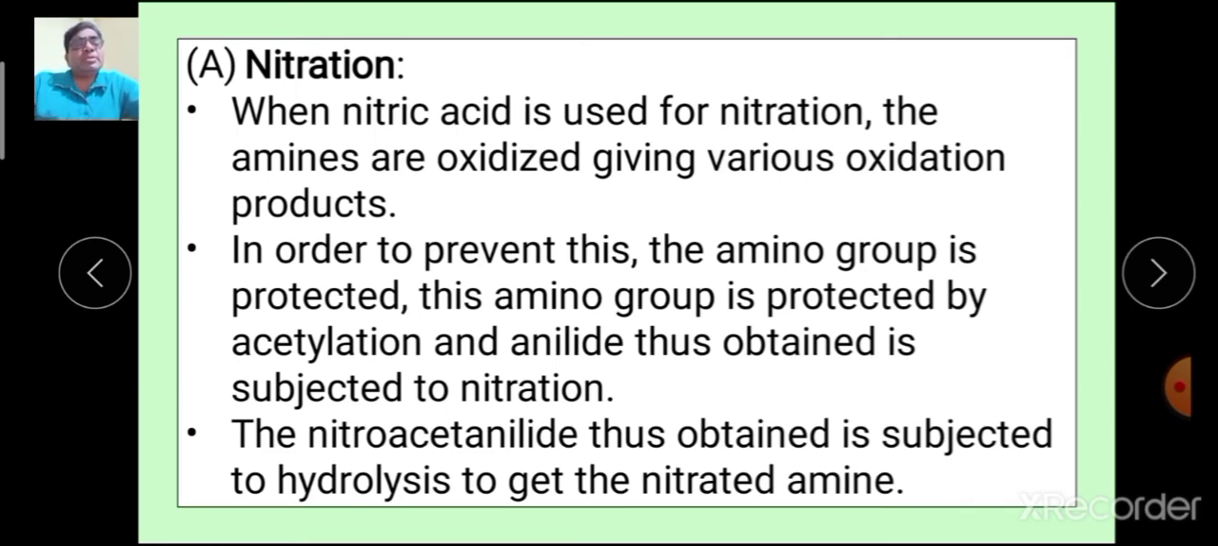Now here, students, in order to prevent this, the amino group is protected. This amino group is protected by acetylation, and the anilide which is obtained due to acetylation is then subjected to nitration. And due to nitration, the nitro acid anilides are formed. They are subjected to hydrolysis to get the nitrated amine product.